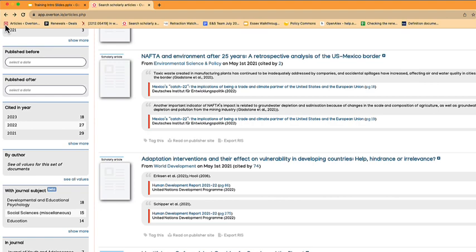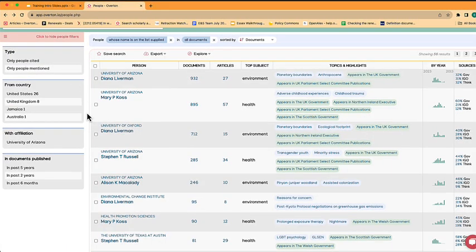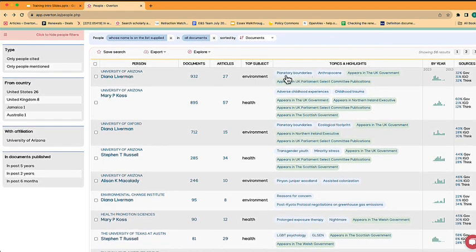So we can scroll back again once more. And really, that is the gist of the People tab. Relatively straightforward. You can see that there are highlights of topics and particular key sources.